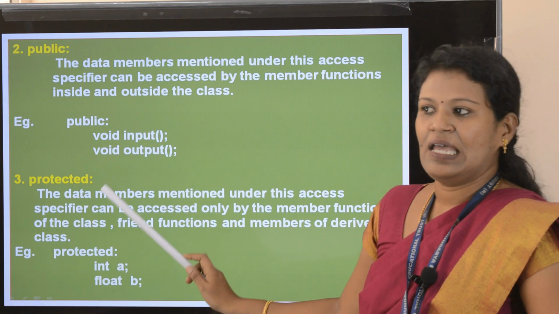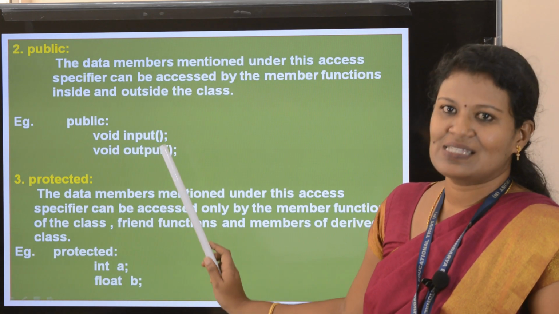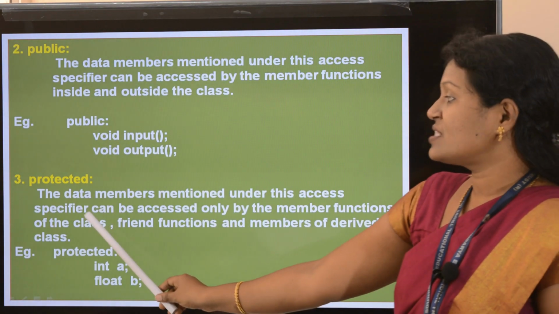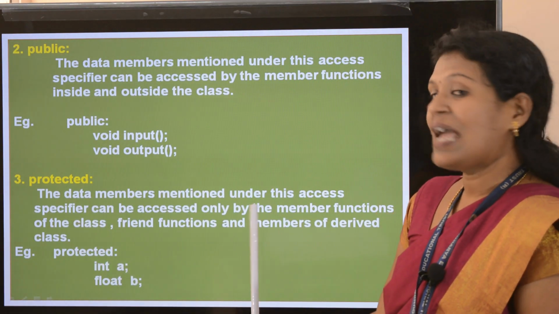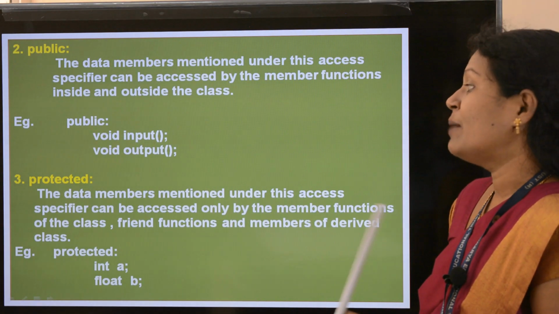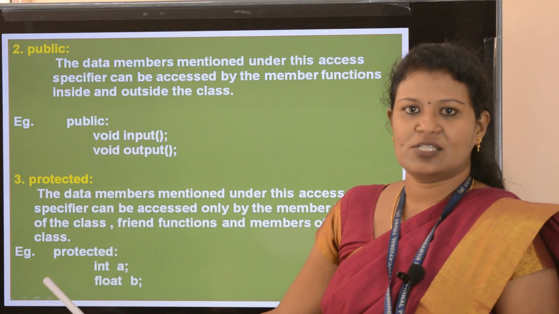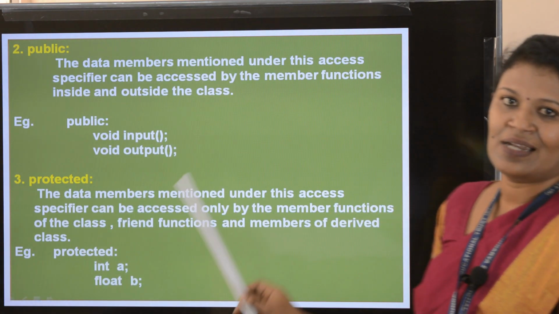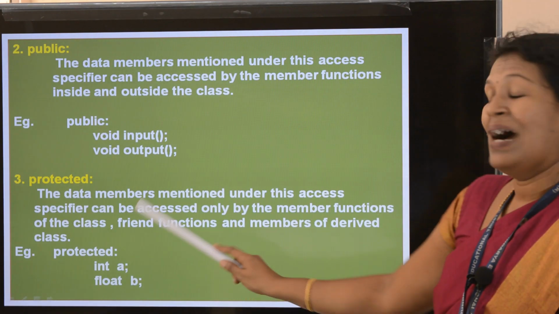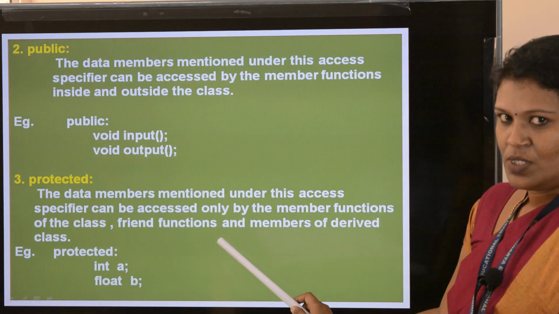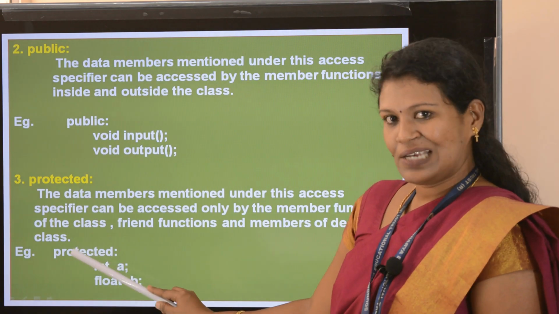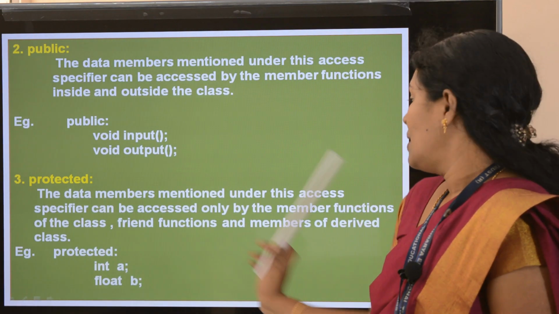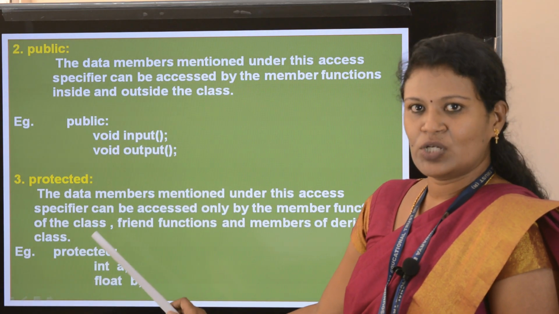So first I will say what is the use of this access specifier. The data members mentioned under this access specifier can be accessed only by the member functions of the class. That means inside the class. Member functions of the class means inside the class. Then by the friend functions, and members of the derived class.